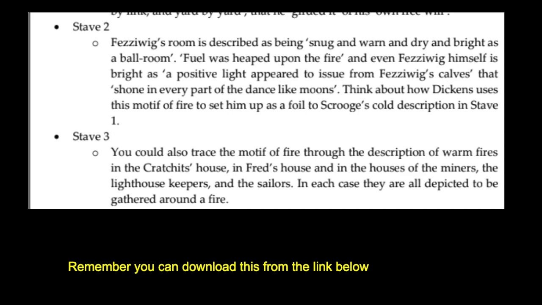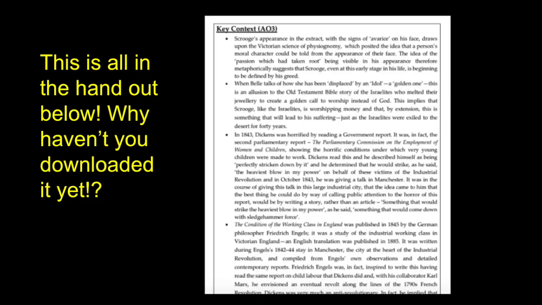Is that right? Definitely. And before we finish, I would like to get onto a bit of a stretch and challenge point here, because particularly when you're writing, when you're aiming for the top grades, you want to evaluate your opinion and think, actually, is it as simple as all that? So initially through this essay, we've argued quite simply that there's a very clear moral message in this novella: money is bad, friendship and love is good, something you might want to try and remember yourself sometimes.